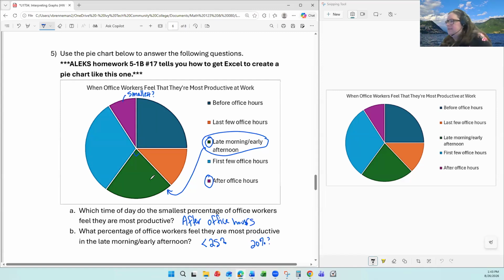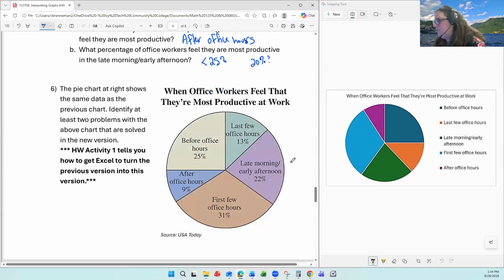Right. So I can see this graph has some downsides in how it's presented. It's not super easy to get detailed information from it. It's just kind of vibes. But if I remake that graph, here's a new version of it, same information, and now we can answer those questions very accurately. I can see 9% as the lowest percentage and immediately see that it goes with after office hours.